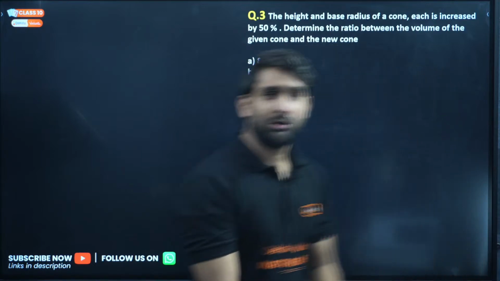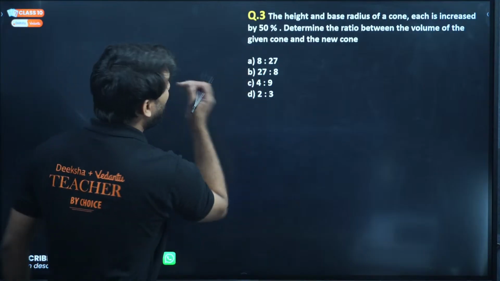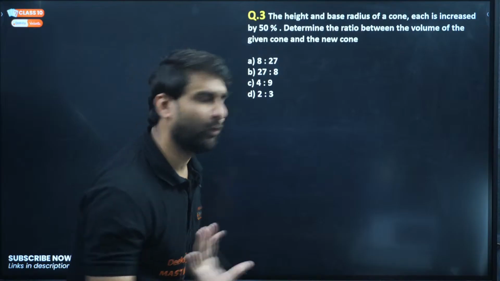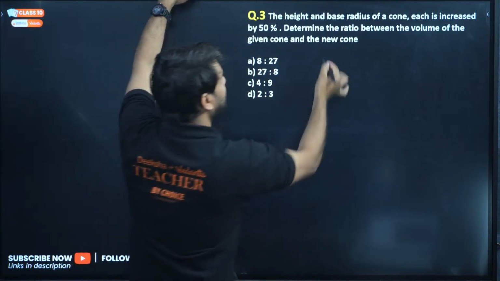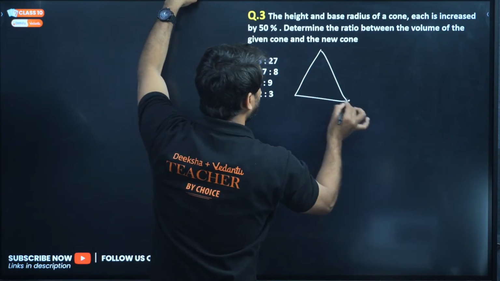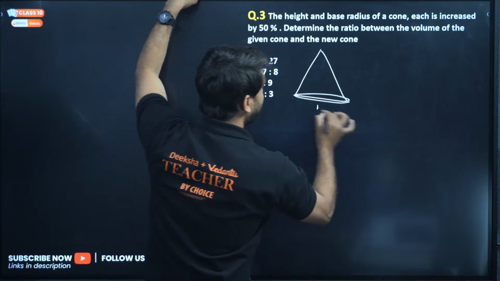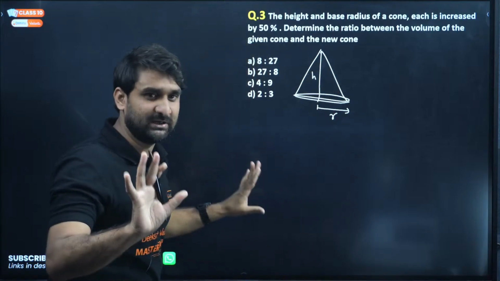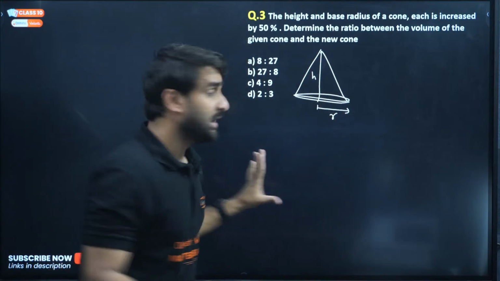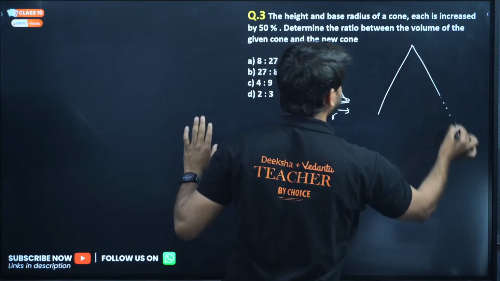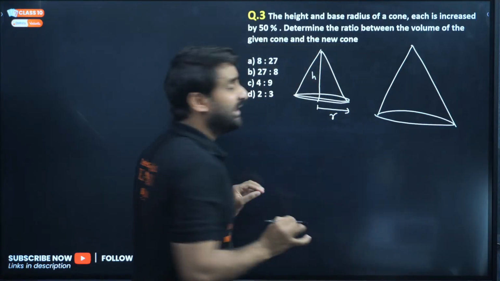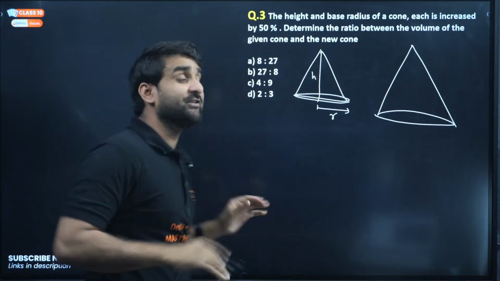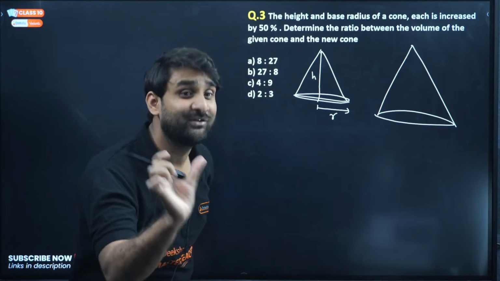Okay. Now do this question. The height and base radius of a cone each is increased by 50%. So let's say there is a cone, and this is the radius and this is the height. This is the original cone. After increasing the radius and height both by 50%, 50% means half.